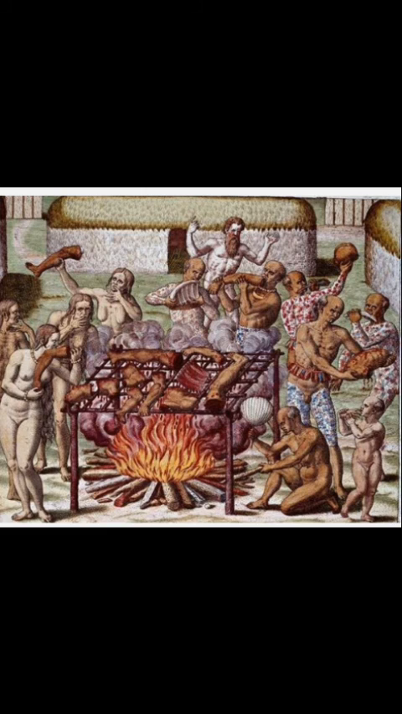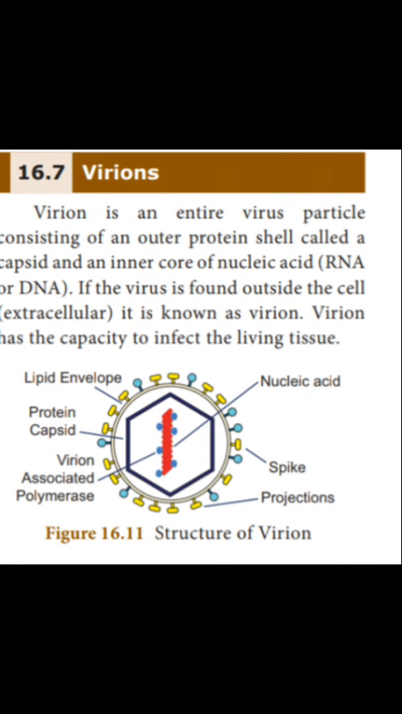Okay. Now we will see another type of protozoa, that is virions. A virion is an entire virus particle consisting of an outer protein coat called a capsid and an inner core of nucleic acid, either RNA or DNA. If the virus is found outside the cell, it is known as a virion. Virion has the capacity to infect the living tissue. So, virions also affect the living tissue.